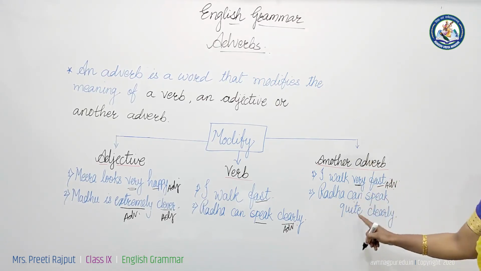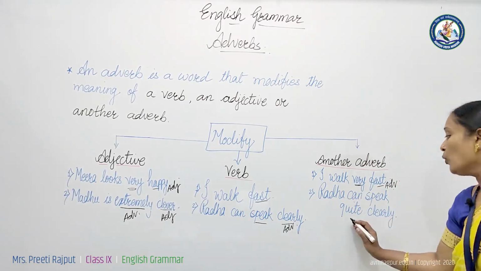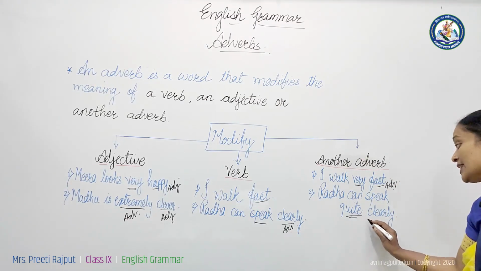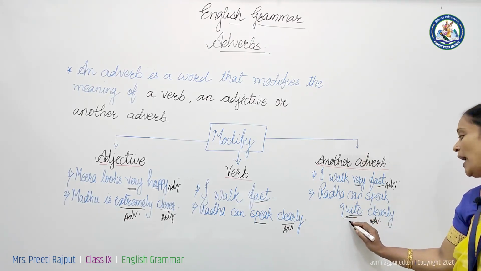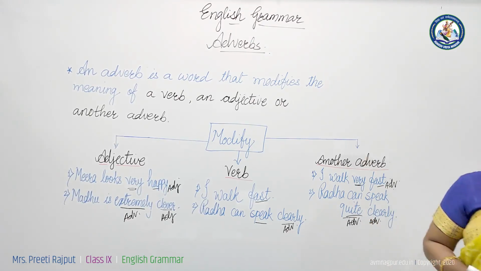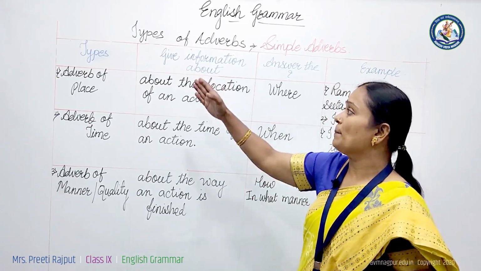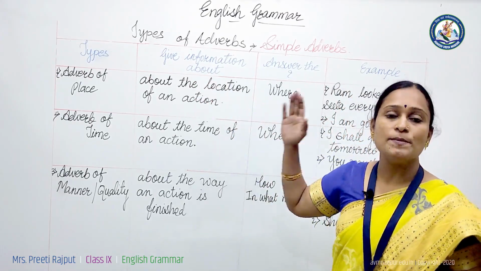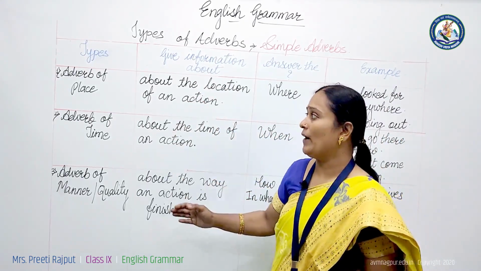Radha can speak quite clearly. Here we have seen clearly is an adverb and quite is an adverb which is describing the adverb. So, quite is also an adverb describing another adverb. There are three broad categories of adverbs: simple adverbs, interrogative adverbs and relative adverbs. Now we will see one by one all types of adverbs.